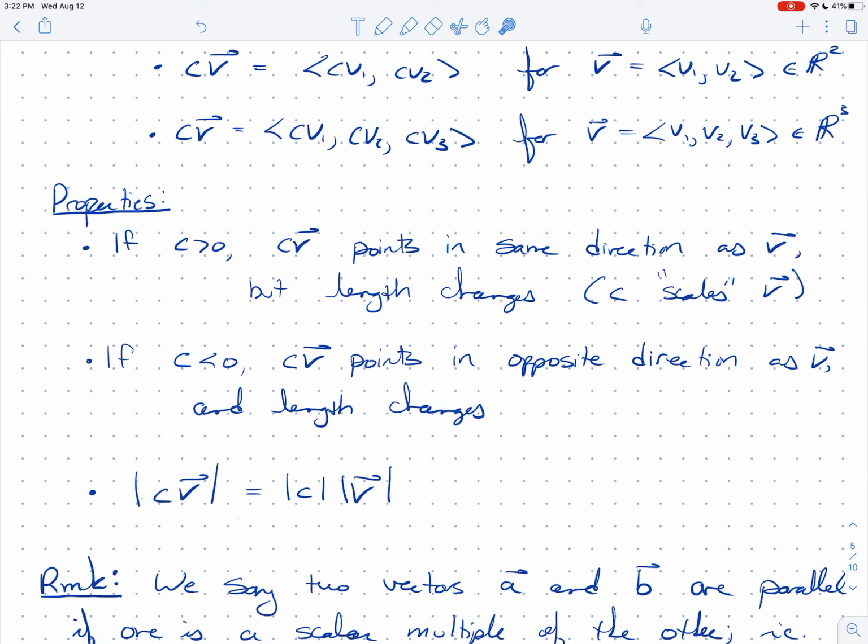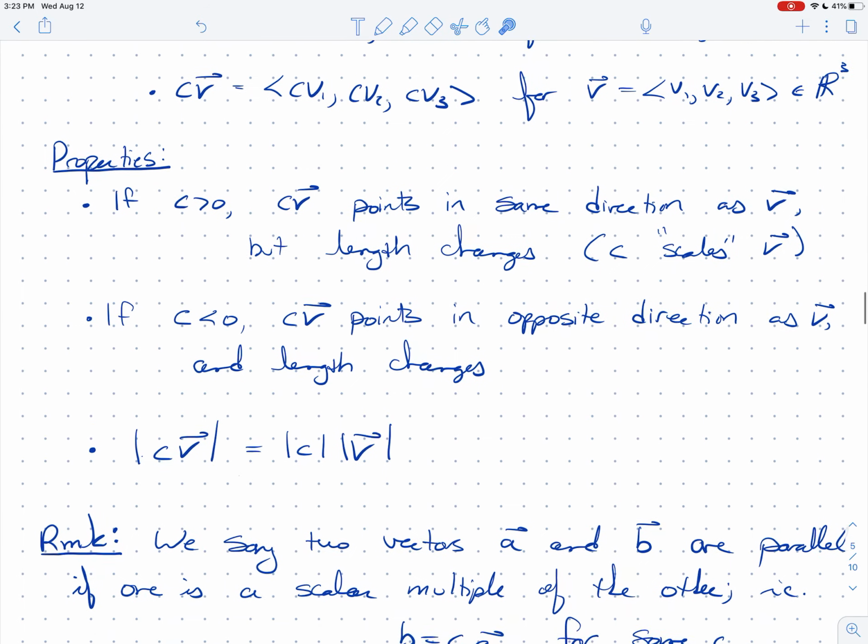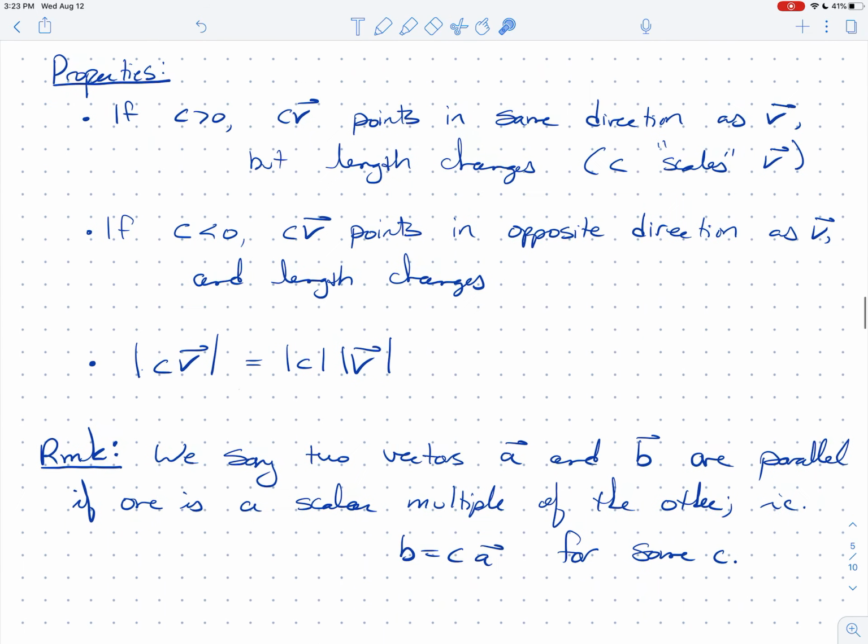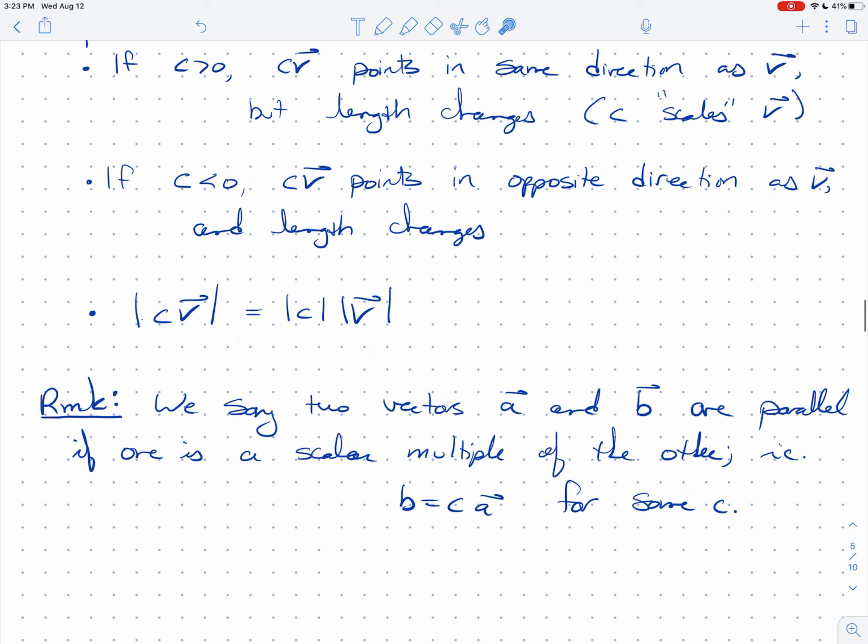All right, so we say that two vectors, a and b, are parallel if one of the vectors is a scalar multiple of the other, i.e., you can write b is equal to some scalar multiple of a, for some scalar c.